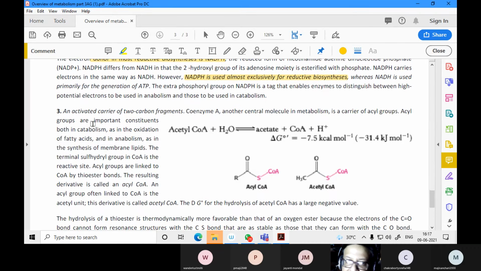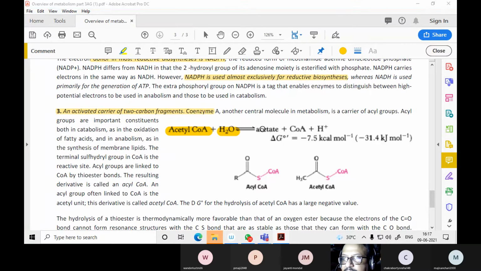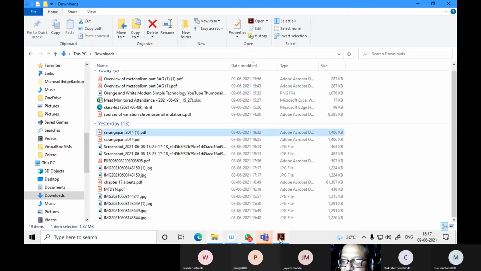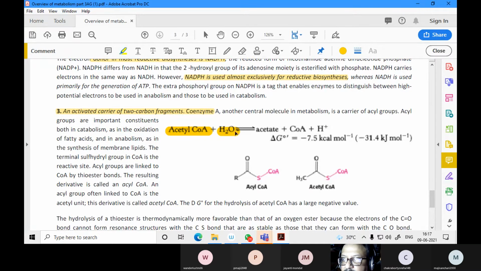The third part is that it acts as an activated carrier of two-carbon fragments. Acetyl CoA is a two-carbon unit of coenzyme A. With water it forms acetate plus CoA plus H plus, and this much amount of energy is released. This can be acyl CoA also.